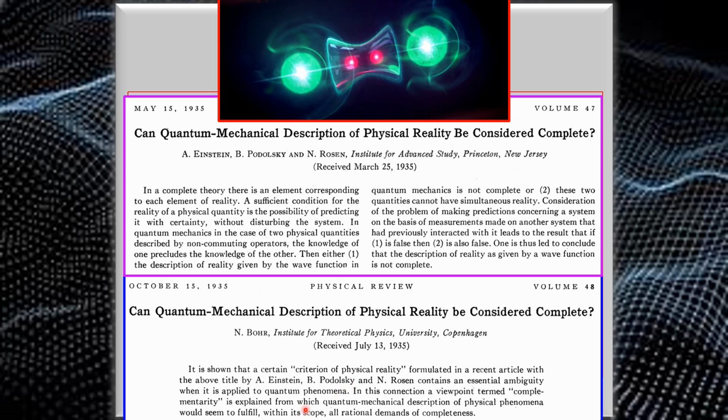Can particles communicate faster than light? Let's explore quantum entanglement and instantaneous connections in this lovely section on the EPR paradox.